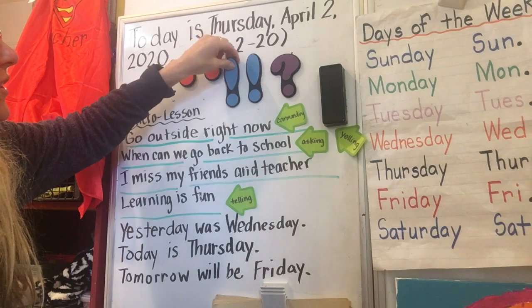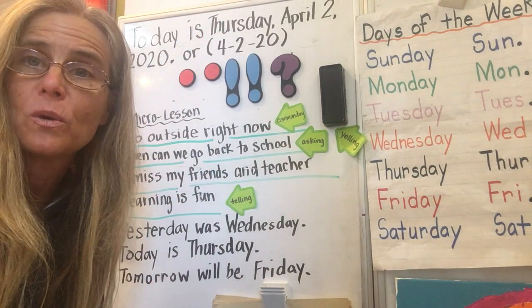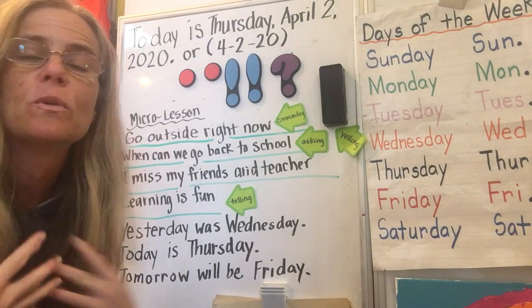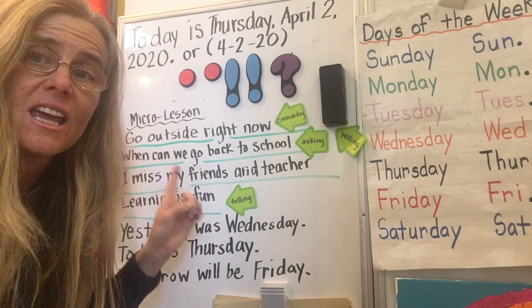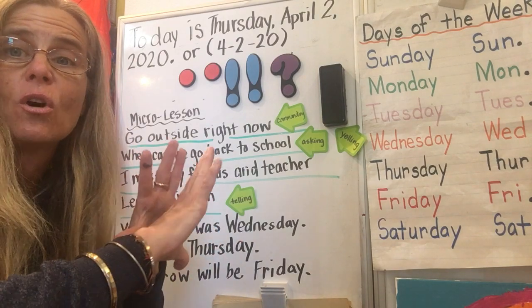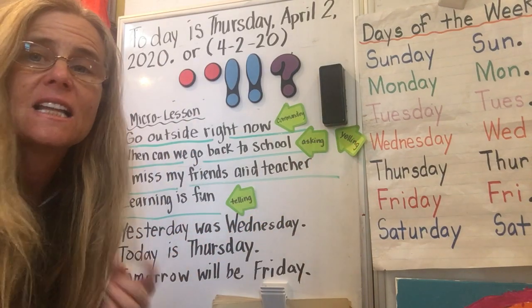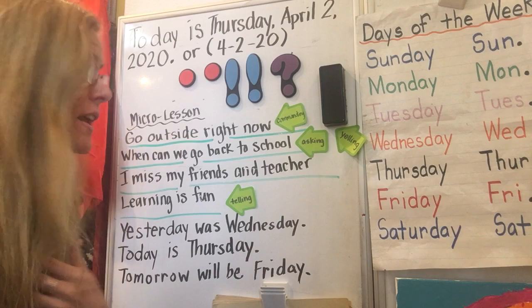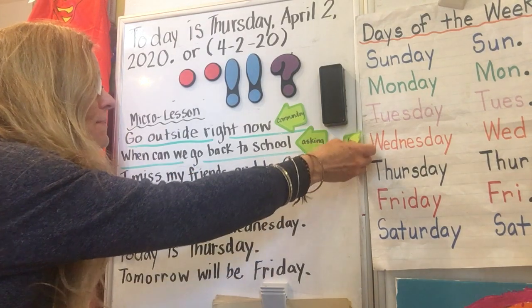So as a writer, I need to make sure I put punctuation there that tells you as my reader what I intended when I put those words on the page. Because writing carries a meaning. So it's really important that I include all the meaning in my words, so you as a reader know exactly what I intended as the writer. So, I miss my friends and teacher.